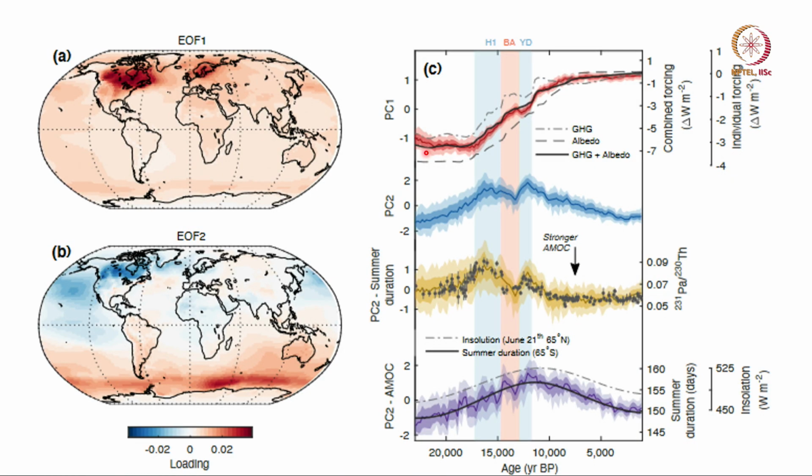So, in the last lecture we looked at how the earth started warming from the last ice age 20,000 years ago to today. There were many components to this climate change.